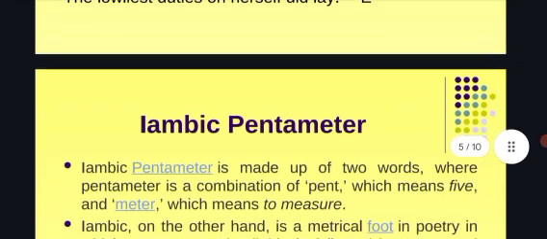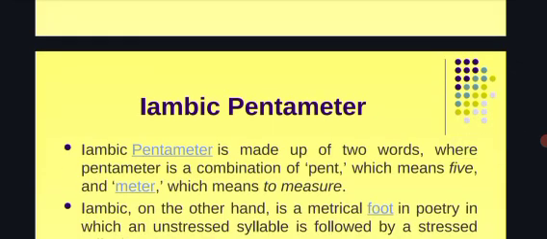Then iambic pentameter. This is the main point. Iambic pentameter is made up of two words, where pentameter is a combination of pent, which means 5, and meter, which means to measure.